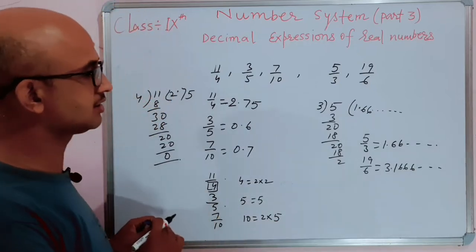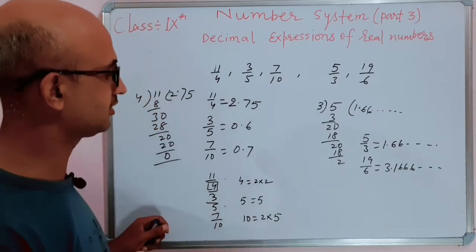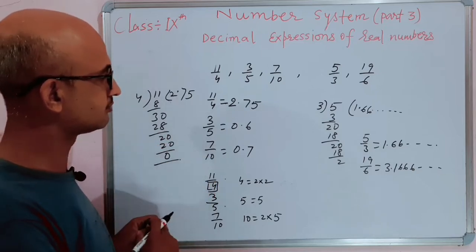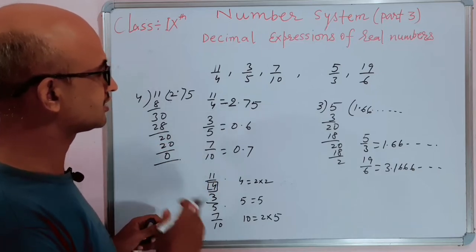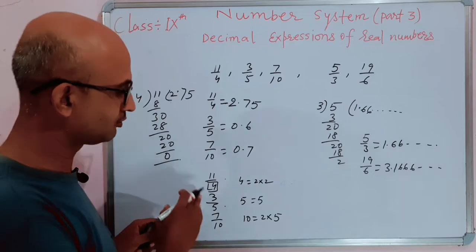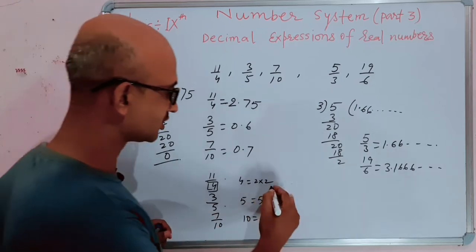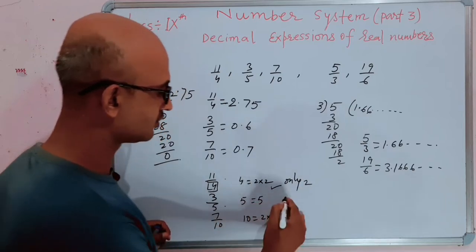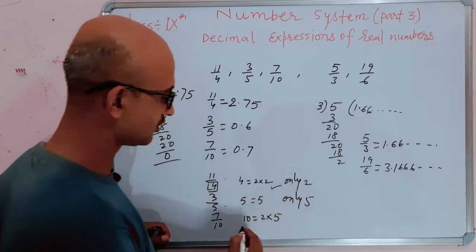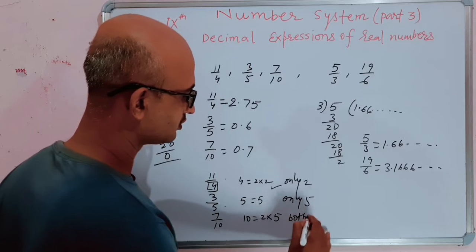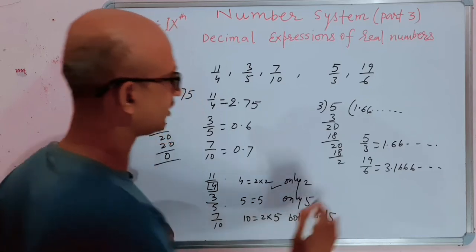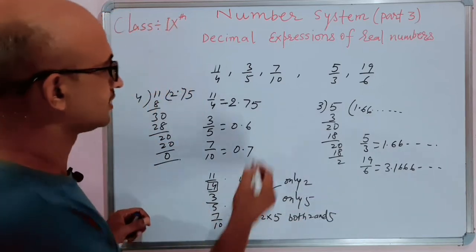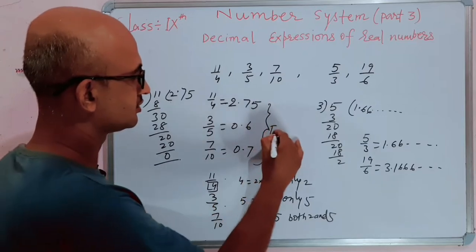So we observe here that the rational number whose denominator has prime factor only 2 or only 5 or both 2 and 5 has a terminating decimal expression.